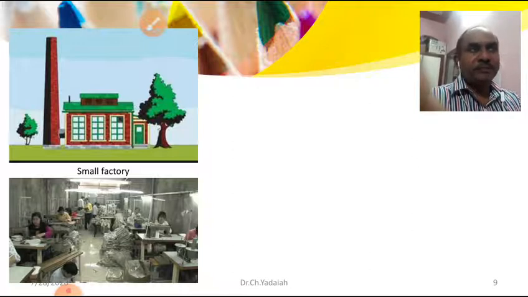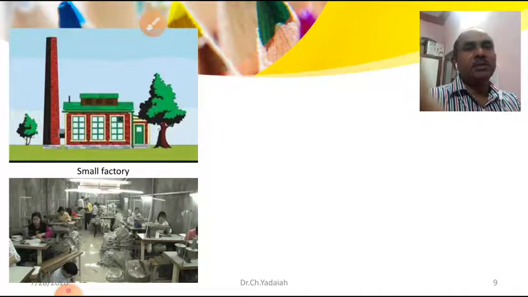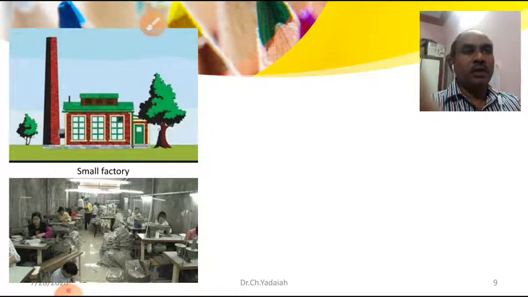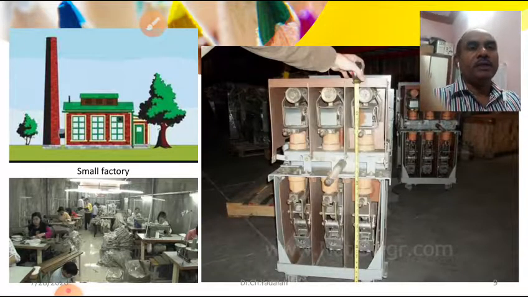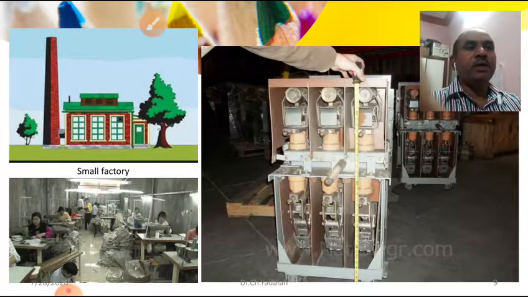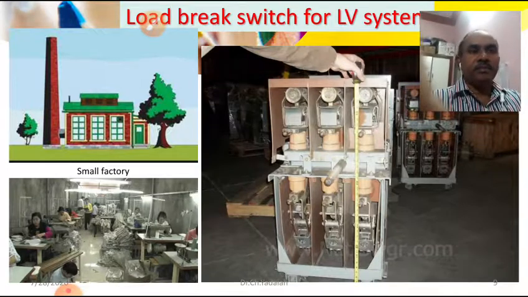Already we have seen for medium voltage, for medium current purpose, a load break switch is generally used in small factories. You have seen already, this is a load break switch used for medium systems.